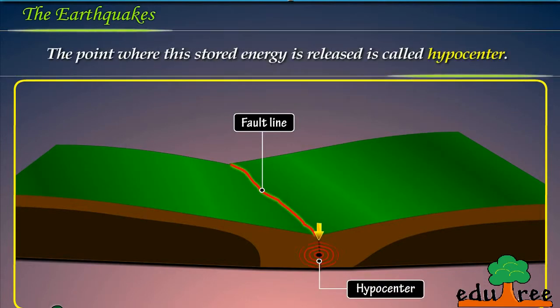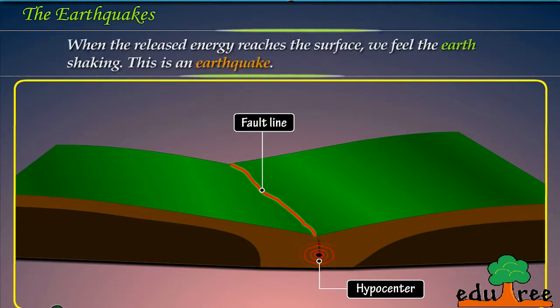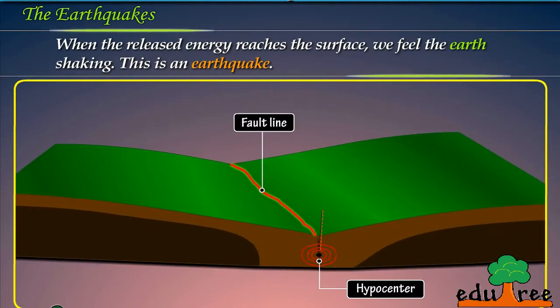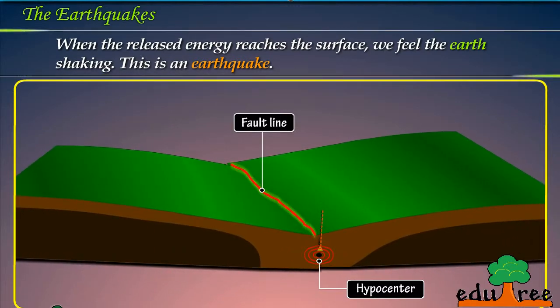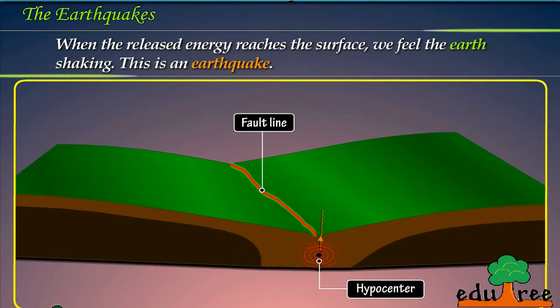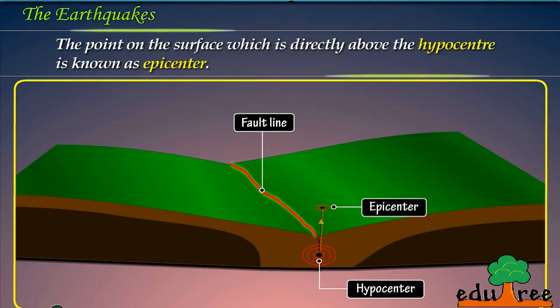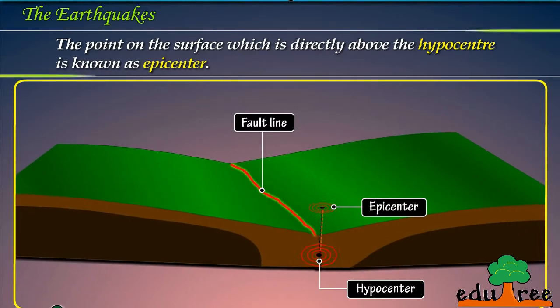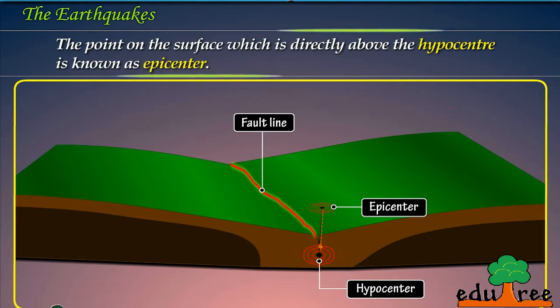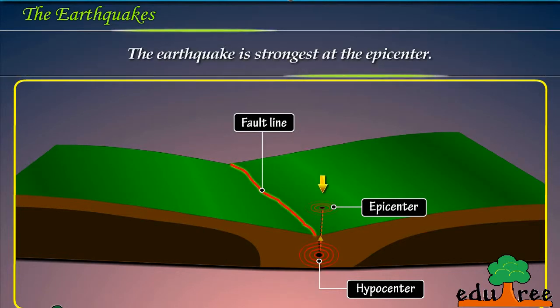The point where this stored energy is released is called the hypocenter. When the released energy reaches the surface, we feel the earth shaking. This is an earthquake. The point on the surface, which is directly above the hypocenter, is known as the epicenter. The earthquake is strongest at the epicenter.